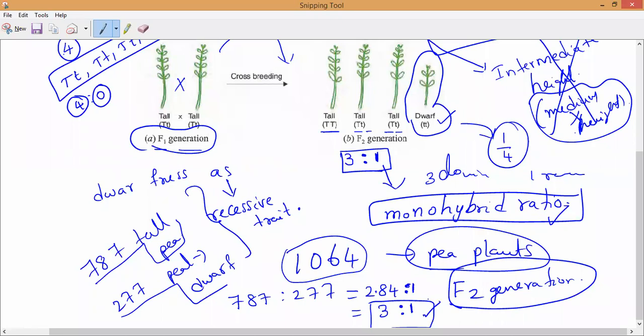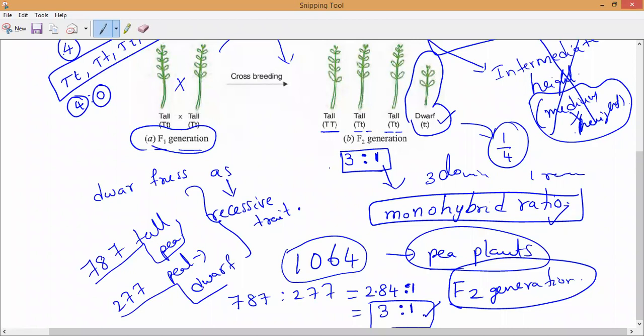I am giving you 1 minute. Whatever you want to note down from this, please understand and write it. Any doubt, anybody, you can ask me, please. Sutir, have you understood this one? Varshini, Ashika, any doubt, you can ask me. It is very, very important because in the exam, that is what they will ask. So this is what we call the monohybrid ratio.